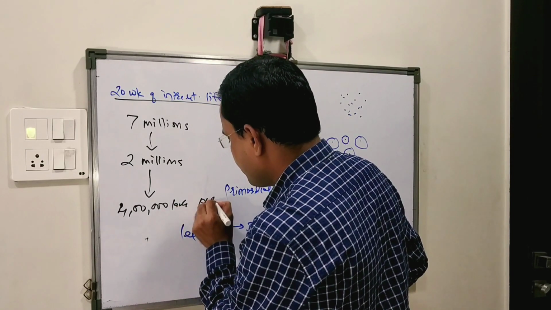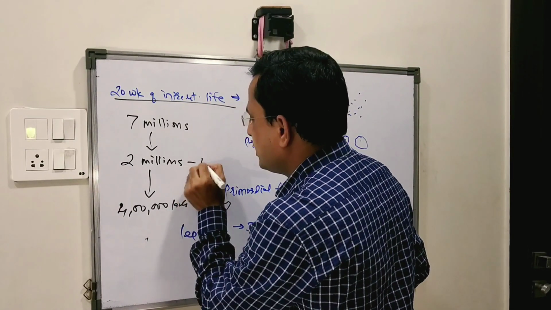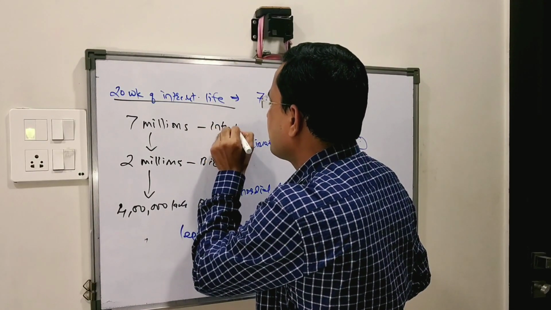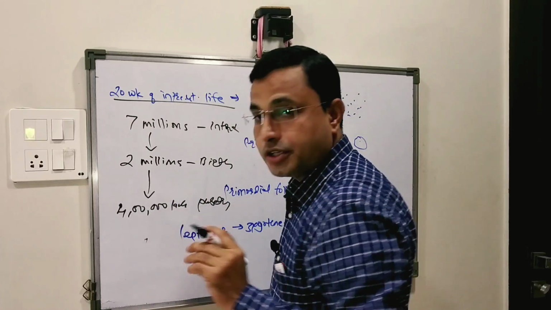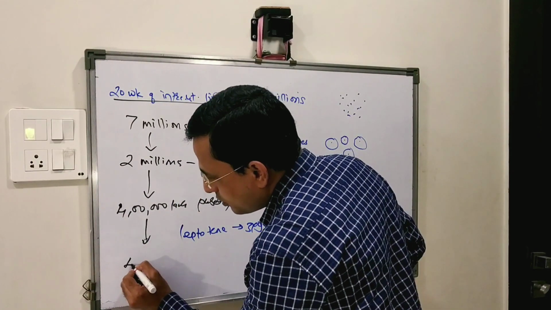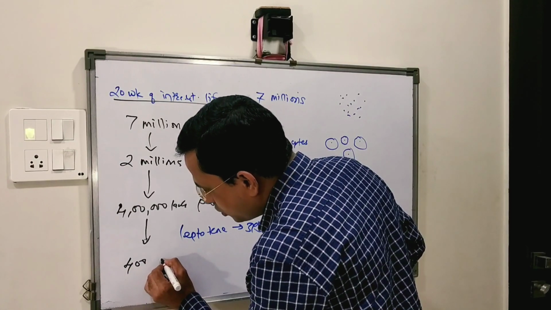These are at birth and these are at intrauterine life. And out of these 4 lakh follicles, about 400 are going to ovulate.